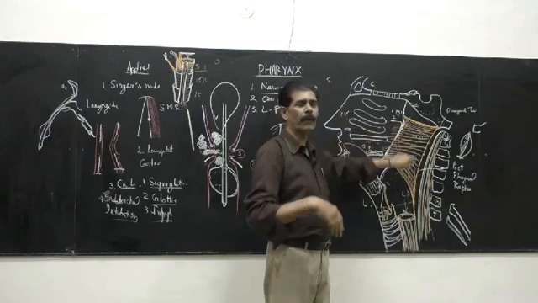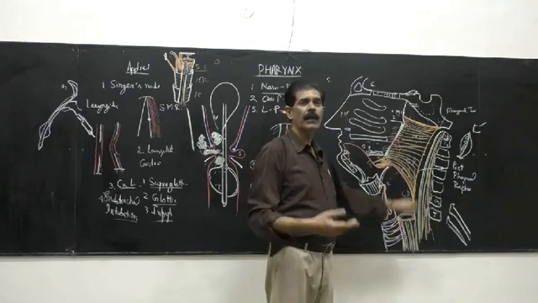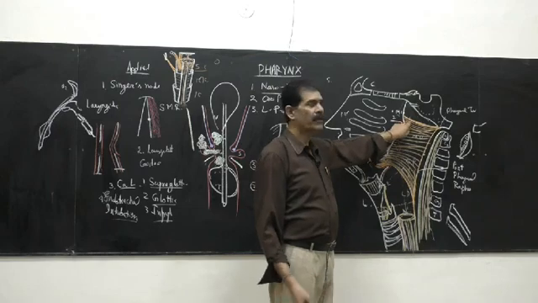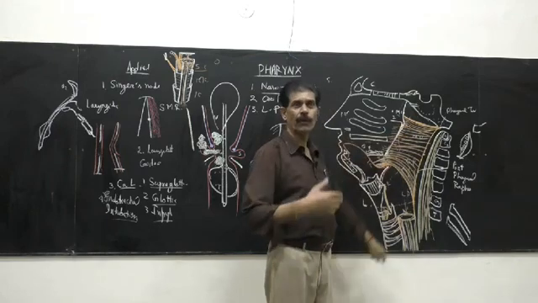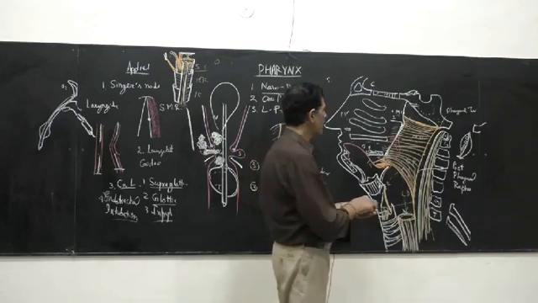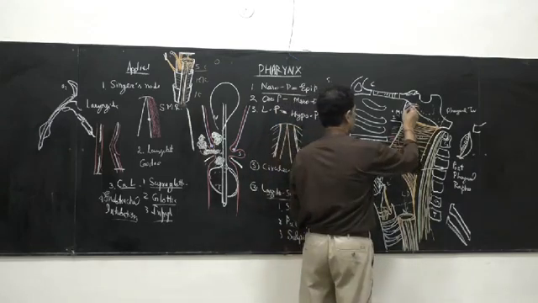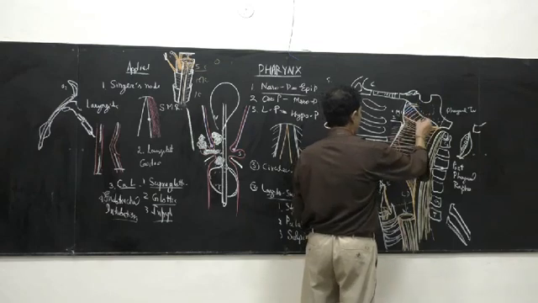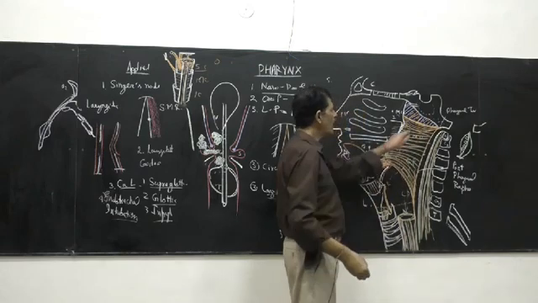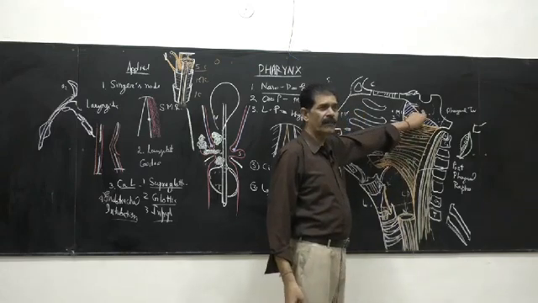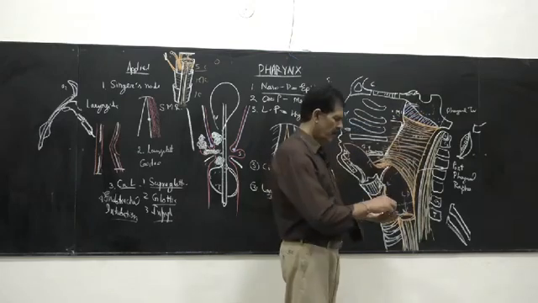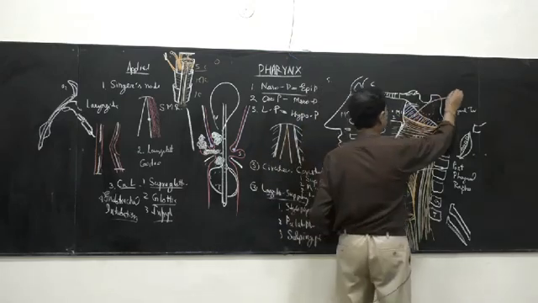Or if the glossopharyngeal nerve is damaged, it leads to nasal regurgitation of the food. So this gap has to be closed, and this gap is closed by a membrane, a fascia called the pharyngobasilar fascia. Pharynx and basilar means base of the skull.